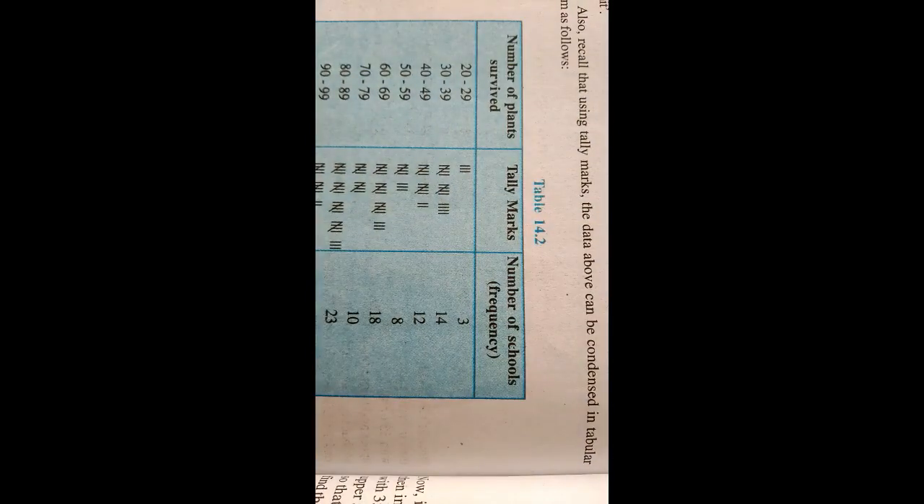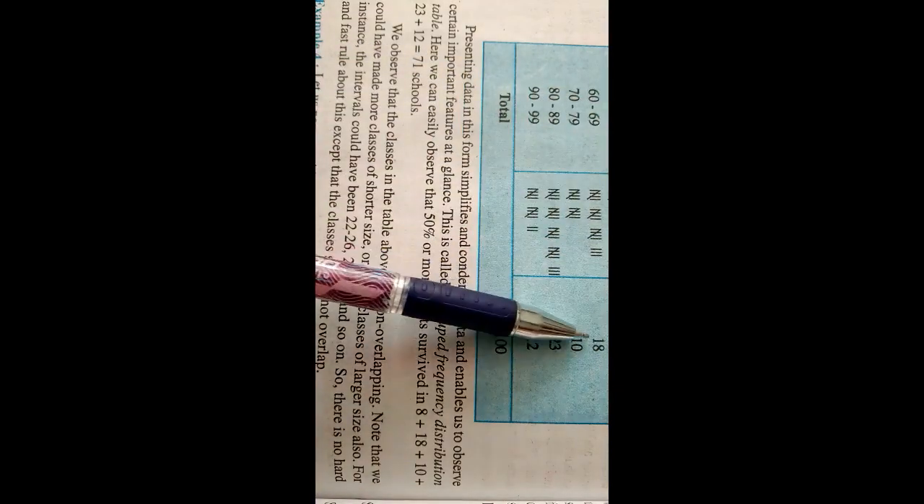Right. Now presenting data in this form simplifies and condenses data and enables us to observe certain important features at a glance. This is called a grouped frequency distribution table. Here we can easily observe that 50% or more of the plants surveyed are in the classes with frequencies 8, 18, 10, 23 and 12. So this type of collection is important, right?